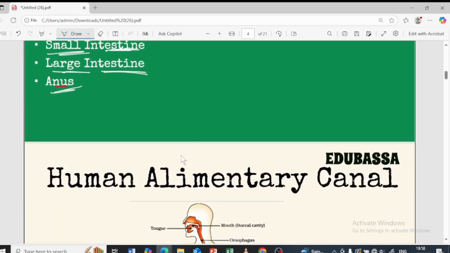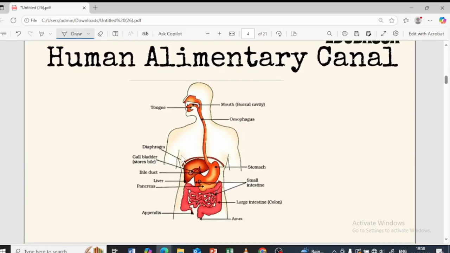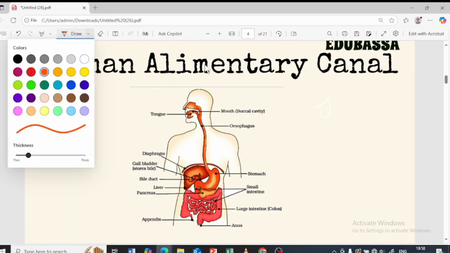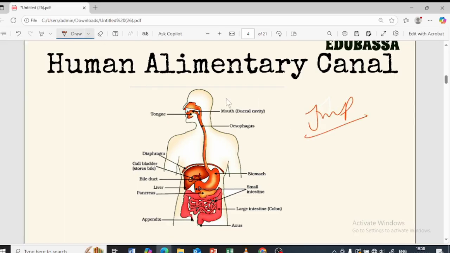So this is the human alimentary canal diagram. Important. It starts from the mouth. We also call it the buccal cavity. There is the tongue, and there is the saliva. What is saliva? Saliva is the liquid part that is present in your mouth. When you're speaking, it protrudes, isn't it? That basically is called saliva.